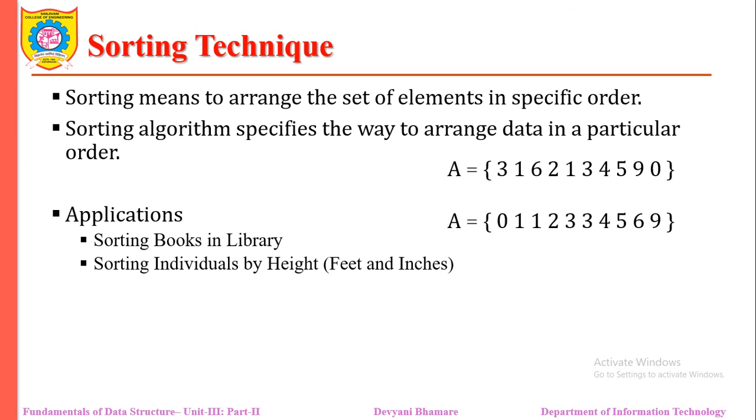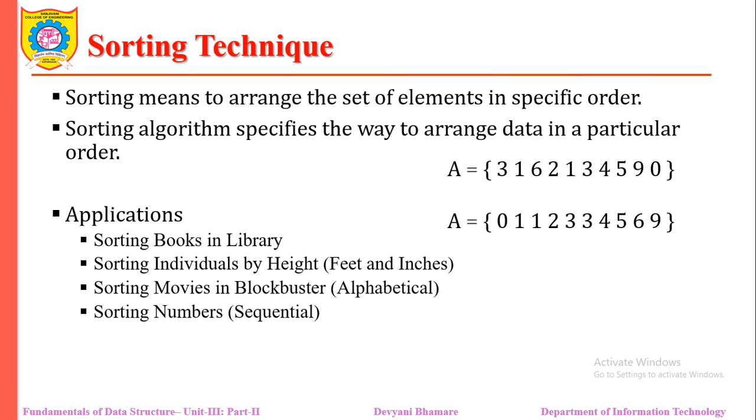There are different applications of sorting, like books in a library. Assume that your book has some accession number and you want to look for the book. If the books are not in specific order, then it is a bit difficult to find that book. Then also you can sort blockbuster movies according to their movie rating, or you can put them in alphabetical order also. The best example is your telephone directory and dictionary, where the names are sorted according to their alphabets.